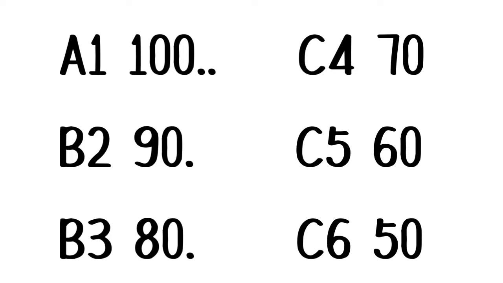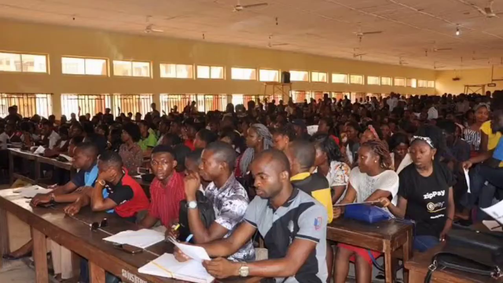And also, your exams is going to be divided into two, the JAM and the screening results. The JAM is going to take 60% of your total score, while the Post UTME is going to take 40% of the total score. Now the Post UTME is also the screening. So if I say Post UTME, please consider it as your screening result or your WAEC result, okay?